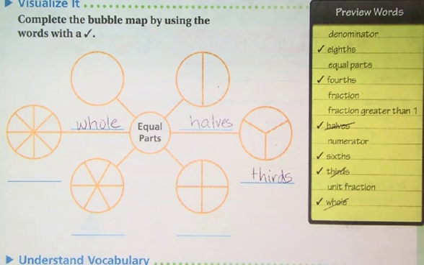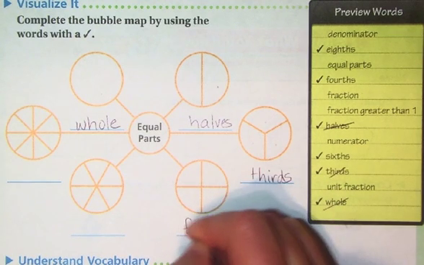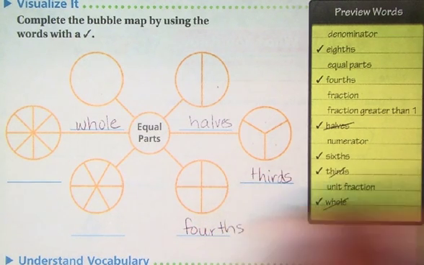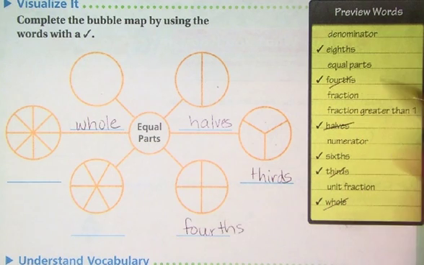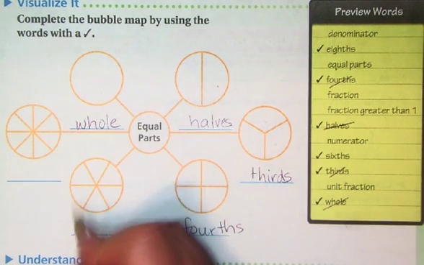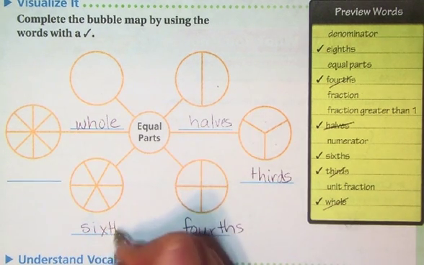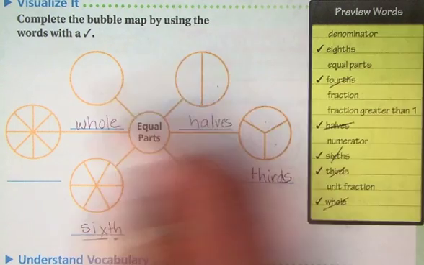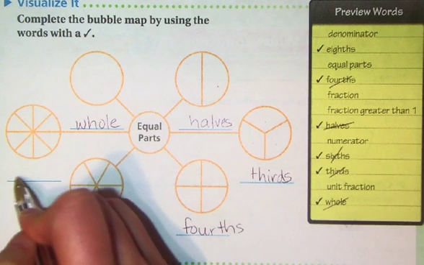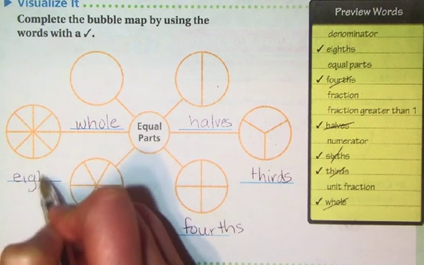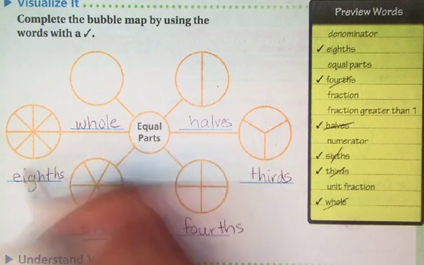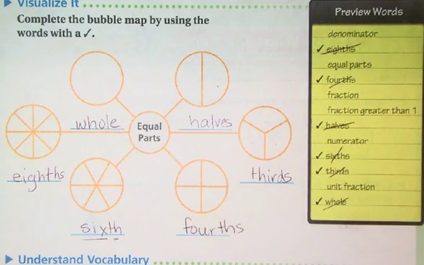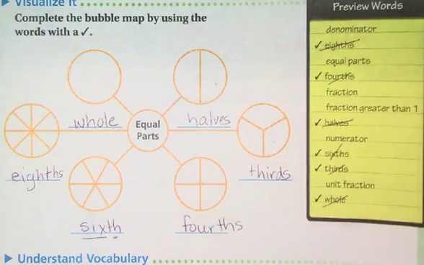Therefore, I am going to call it fourths. And I'm going to cross it off my list. How many did you find in the next piece? Hopefully you said sixths. I see my number and I add a TH. Sixths, cross that off. Now this has way more pieces and it is eighths.